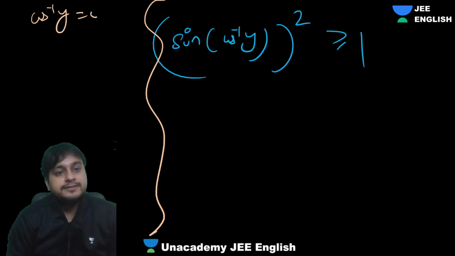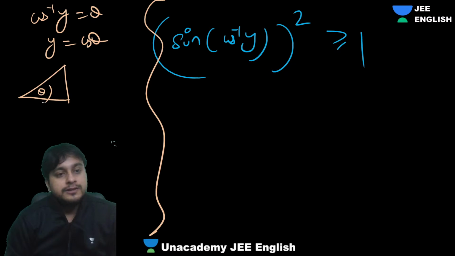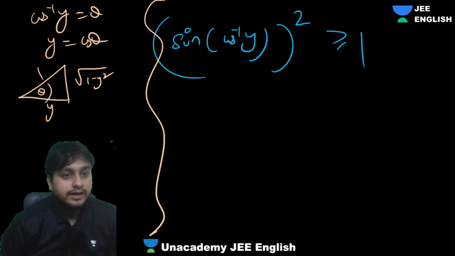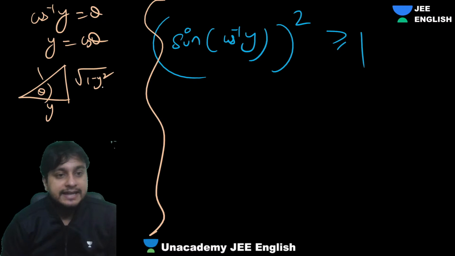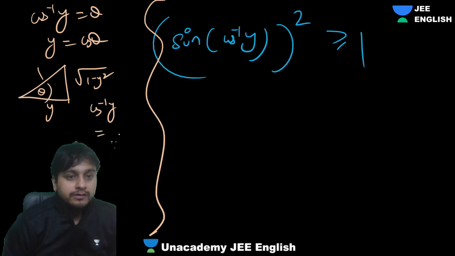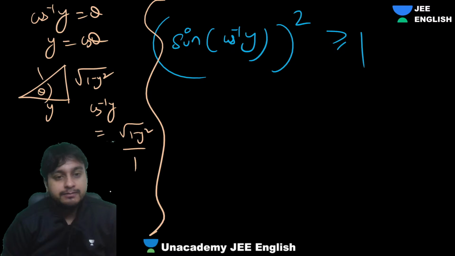Cos inverse y is theta. So y is equals to cos theta. Cos theta is what? Base upon hypotenuse. So what will be the sine theta, guys? Under root of 1 minus y square, right, by 1.